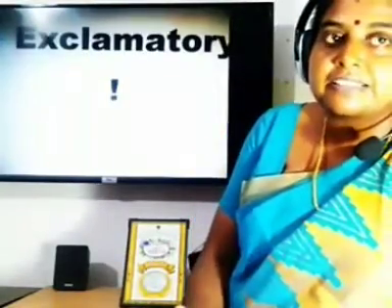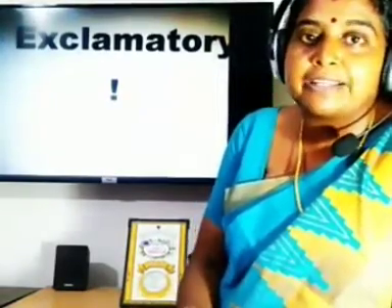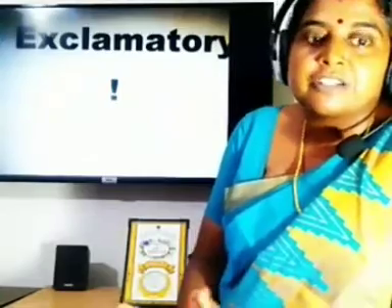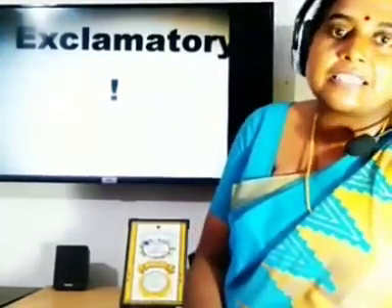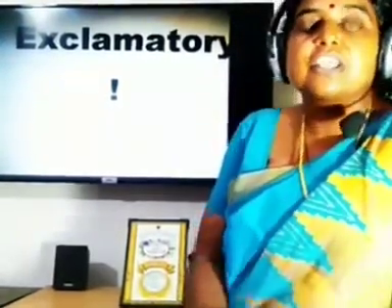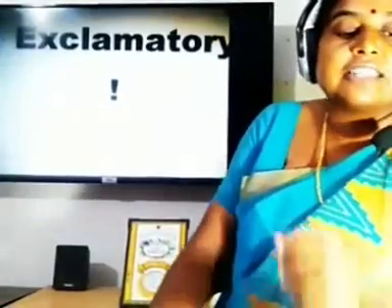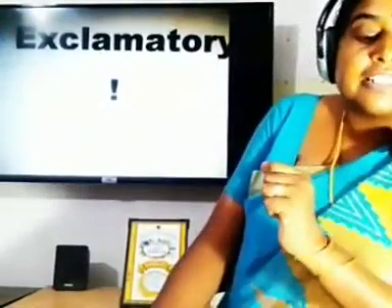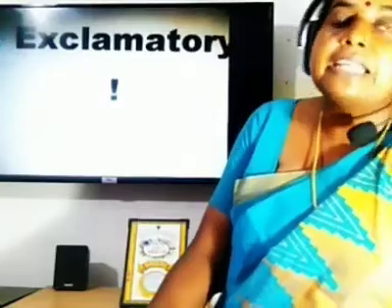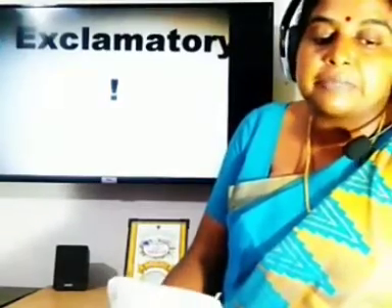So how can we understand, when we say a sentence, that it is an exclamatory sentence? From our expression of words, how I am using the tone of my words, my way of expression, you can understand that it is an exclamatory sentence. So there are 4 kinds of sentence. Which are they? Assertive or declarative, interrogative, imperative, exclamatory.